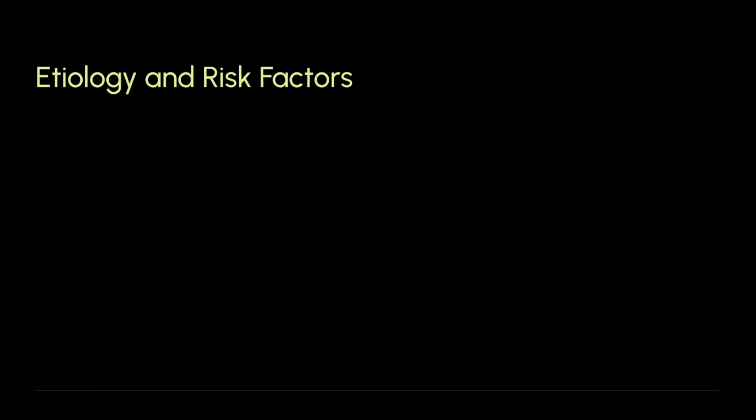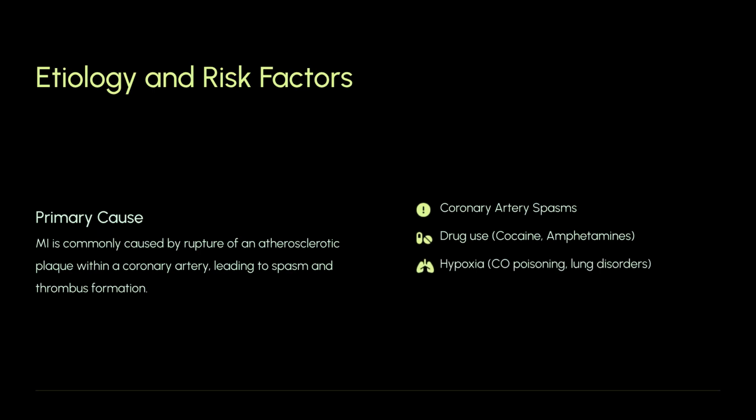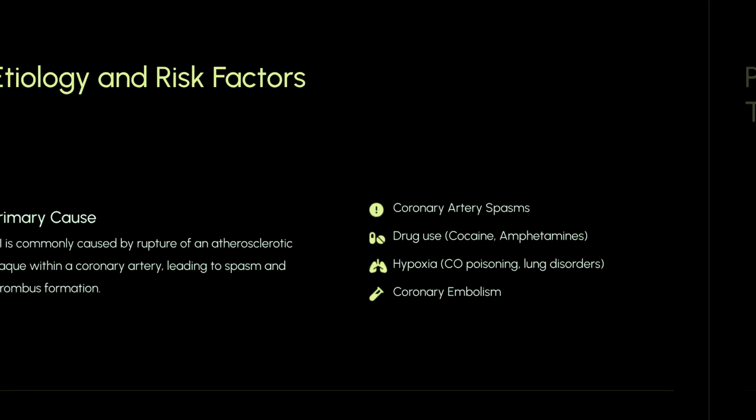The primary cause of MI is often the rupture of an atherosclerotic plaque in a coronary artery, leading to spasm and thrombus formation. Other risk factors include coronary artery spasms, drug use like cocaine and amphetamines, hypoxia from conditions like CO poisoning, and coronary embolism.